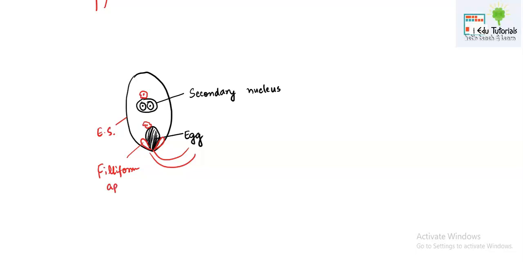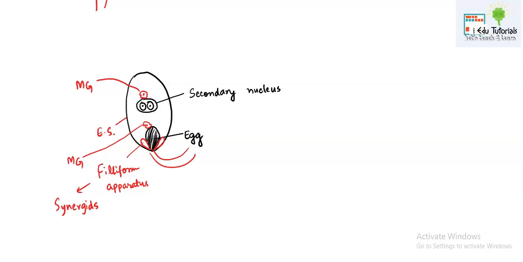This filiform apparatus actually guides the pollen tube to mix or fuse with the egg. So the filiform apparatus is present in the synergids and guides the pollen tube where it has to fuse. Here these red cells are your male gametes. So this is one male gamete, Mg means male gamete, and this is your another male gamete.